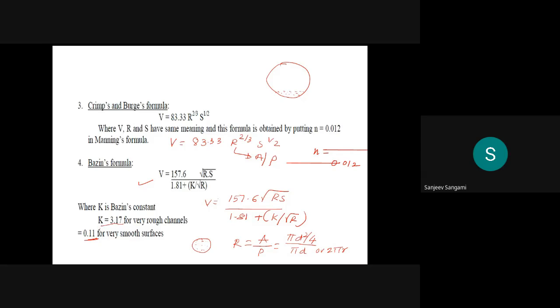Normally these values will be given. Sometimes if they don't give, you have to assume it.